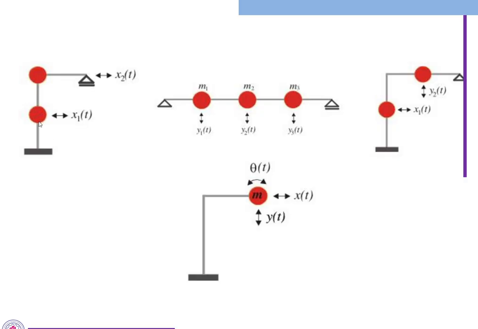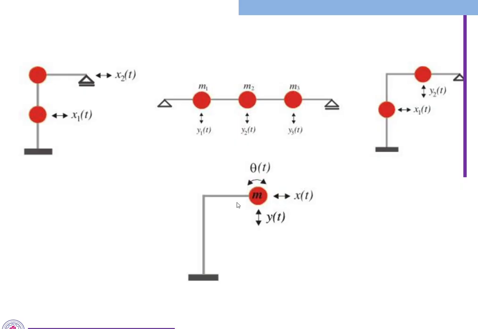Here this beam has been considered as a single mass and M has been applied here, and this beam has been considered as a single mass and mass has been applied here, and both the masses will be displaced like this: x1 of t for the mass m1 and x2 of t at mass 2 when we apply the dynamic force. Similarly, in the beam also we can divide into three parts, and each part has the mass m1, m2, m3 and their displacement in vertical direction. We can see for mass 1 y1 of t, for mass 2 y2 of t, and mass 3 y3 of t. These three are the displacement components in vertical direction.